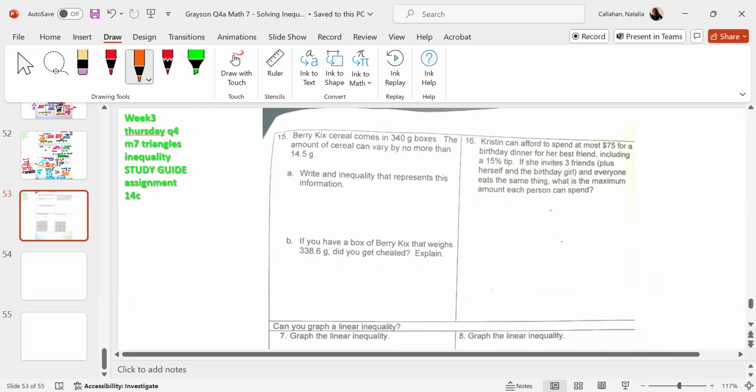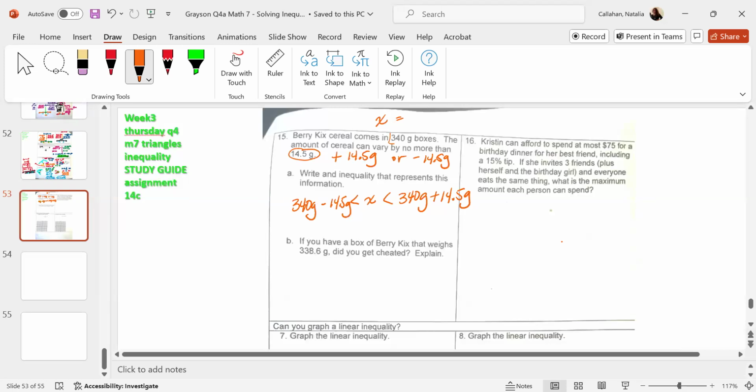So it can vary by no more than this many, correct? That means it could either be way above that or way below that. Does that make sense? So when we write the inequality, x can be 340 grams minus 14.5 grams, or it could be 340 grams plus 14.5 grams. Do you see that?